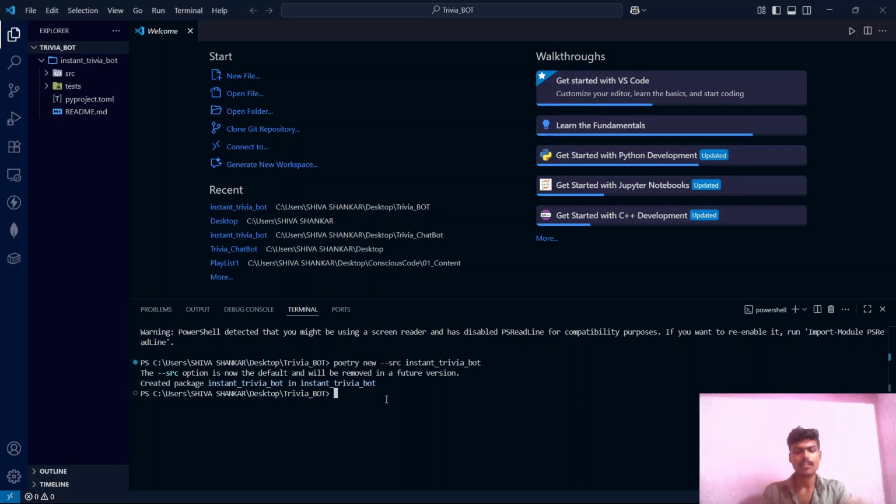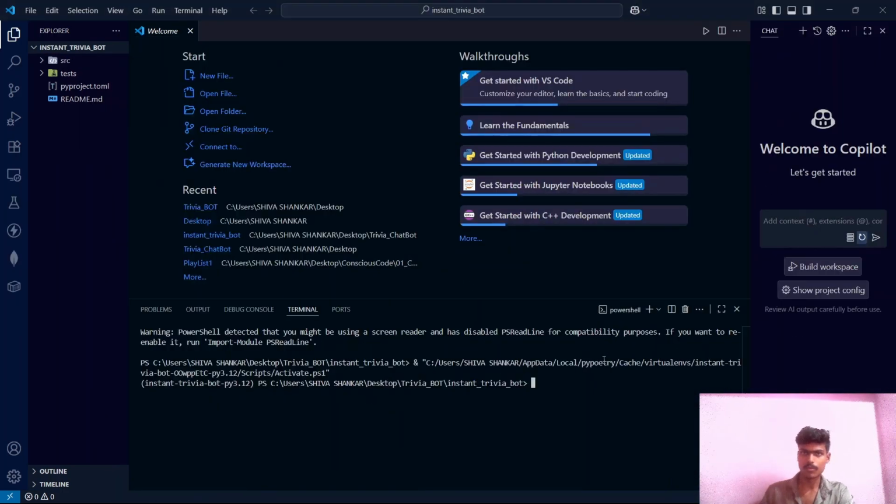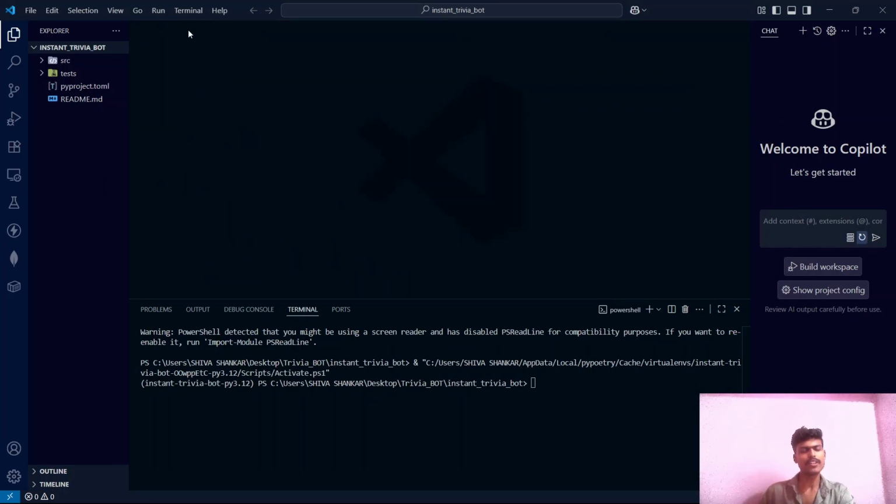Now let's enter the project folder, cd. Let's open this folder in a new VS Code window, guys. code dot. Executing this command will open a new VS Code window in this directory, instant trivia bot. See, we are there. Now let's talk about the project structure, guys. Poetry by default gives us this kind of template.